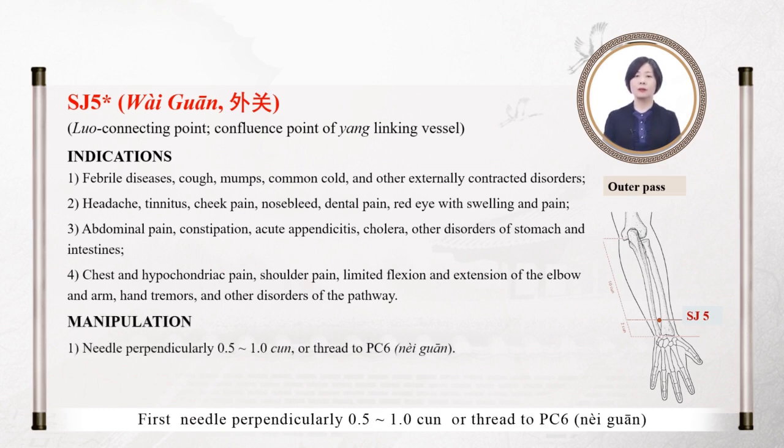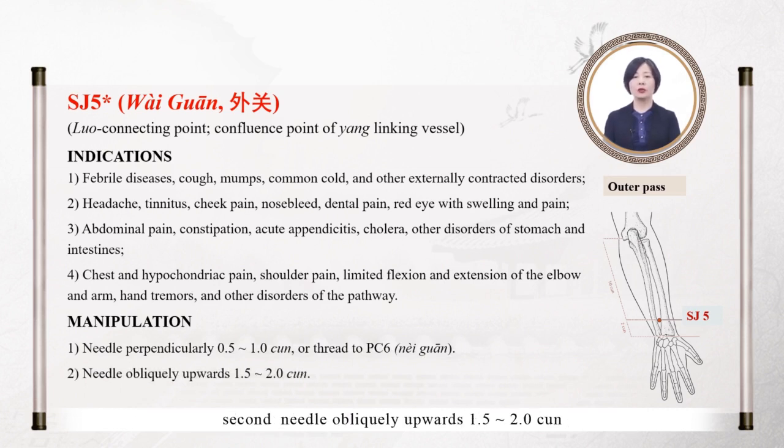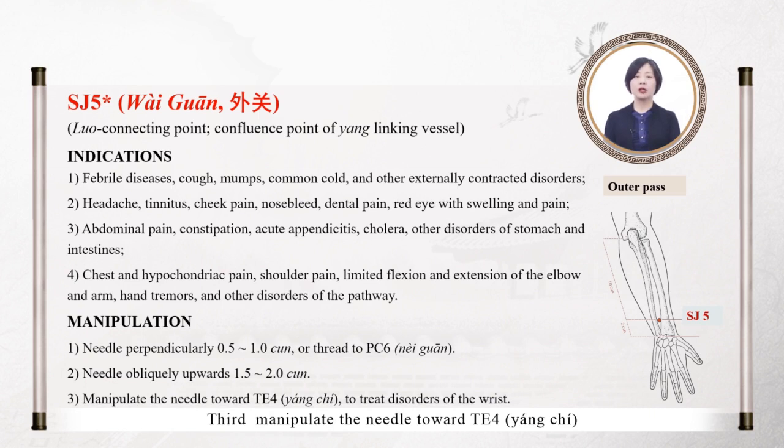Manipulation: first, needle perpendicularly half to 1 cun, or thread to PC6 内关. Second, needle obliquely upwards 1.5 to 2 cun. Third, manipulate the needle towards 三焦 4 阳池 to treat disorders of the wrist.